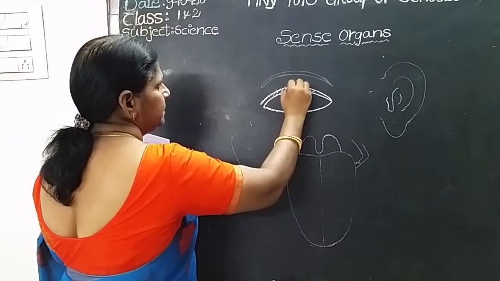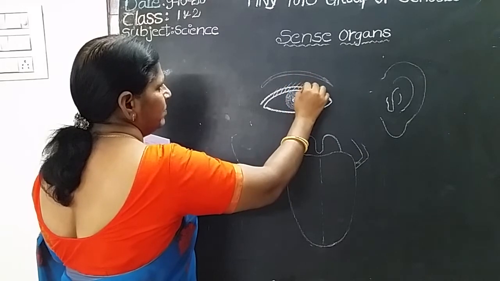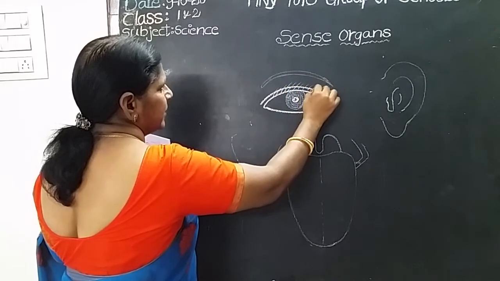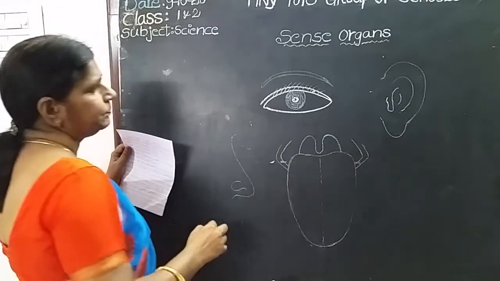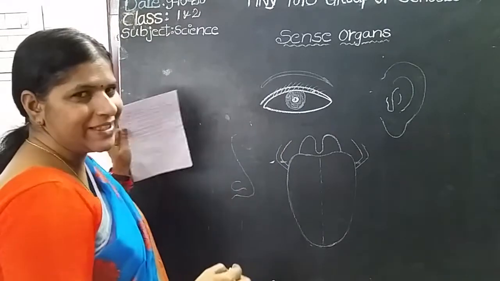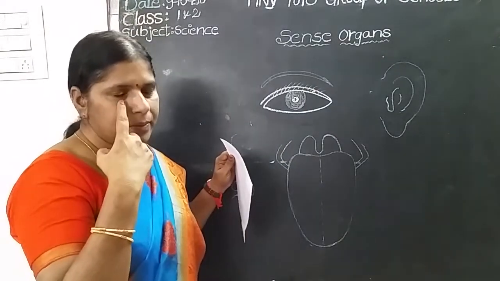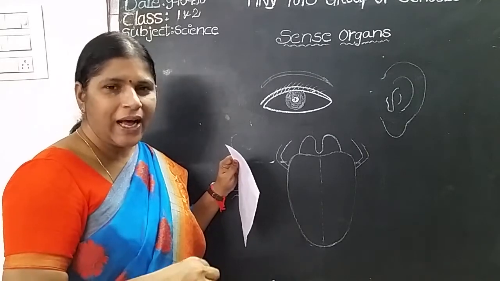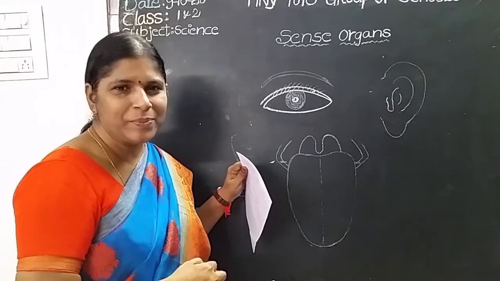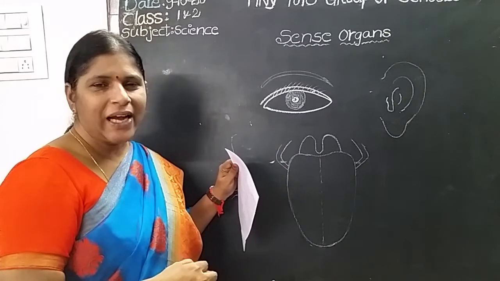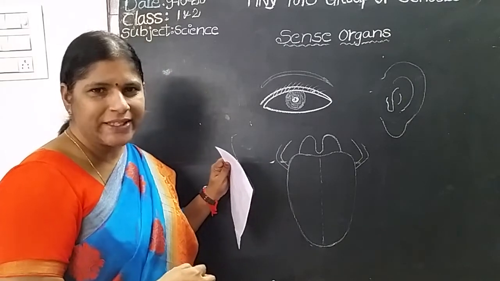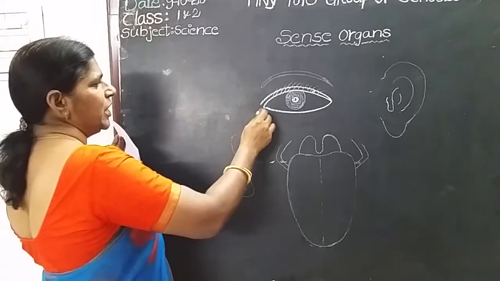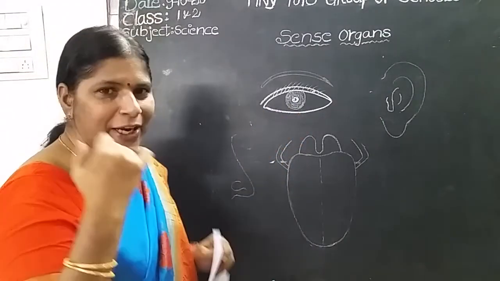Okay. Eyelid protects your eyes from dust and dirt. Okay. Eyelid. We have 2 eyelids. One eyelid, lower eyelid, upper eyelid. We have 2 eyelids. Eyelids protect the eyes from dust and dirt. Eyelid protect the eye from injuries. Okay. So this is the eye and we have eyebrows.